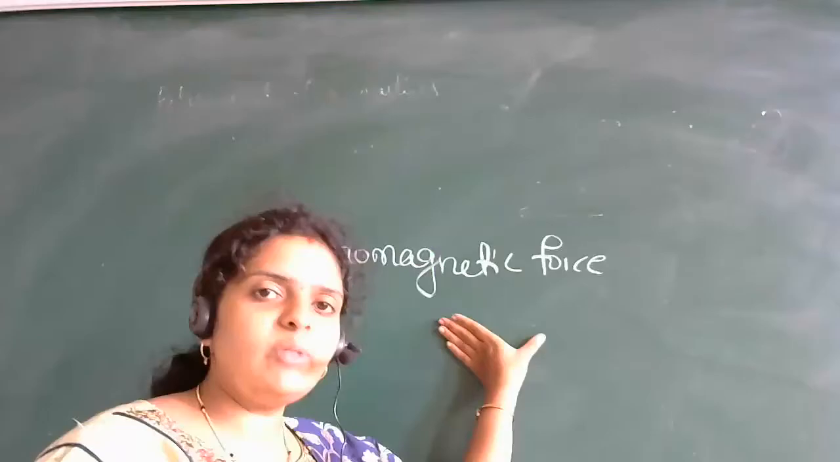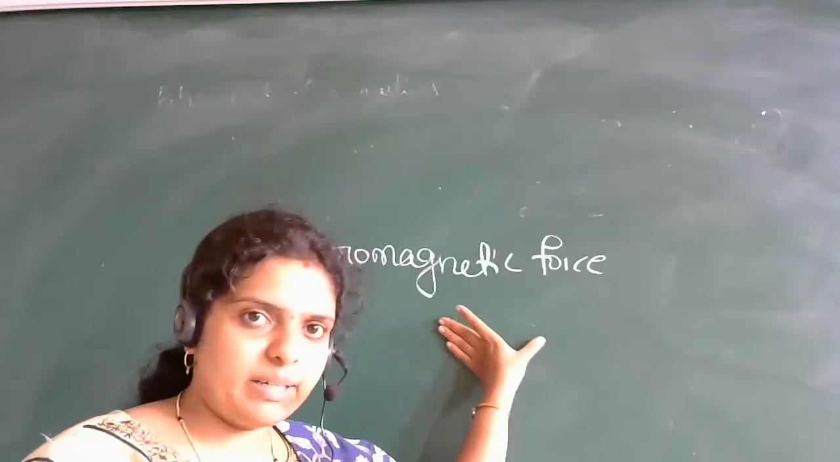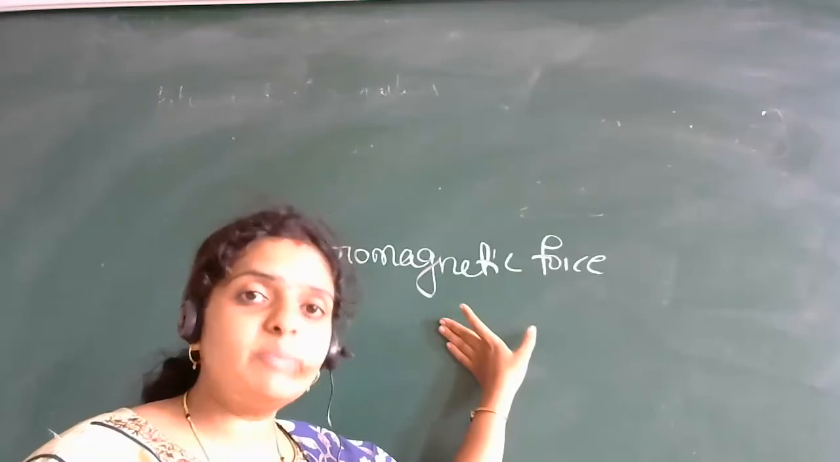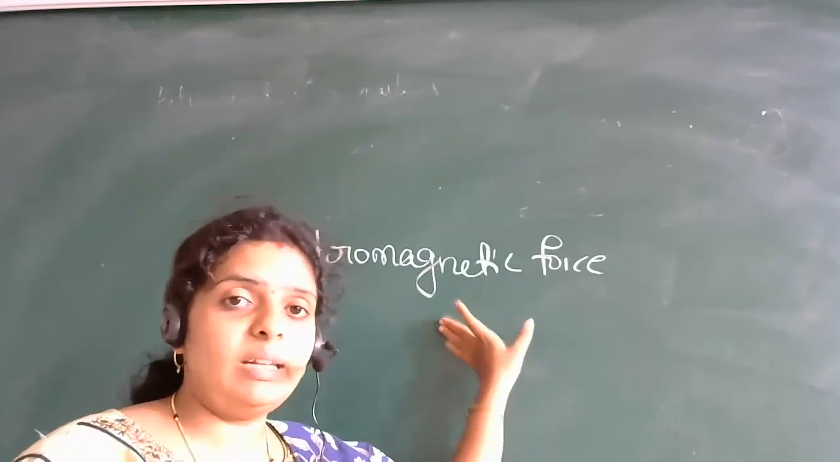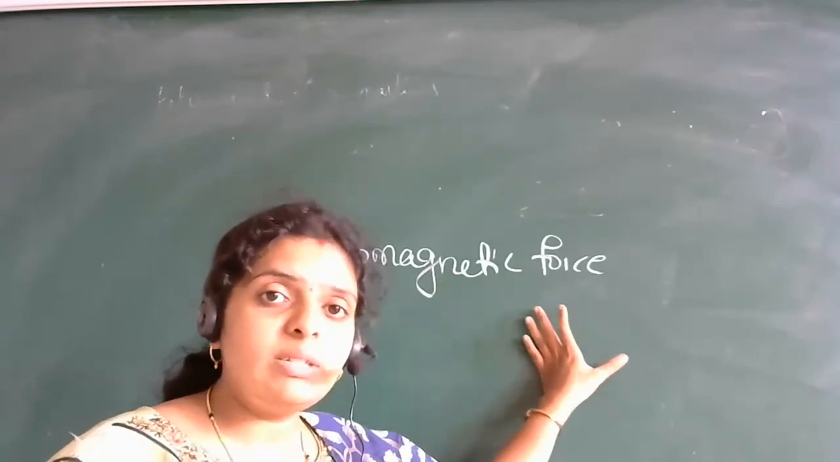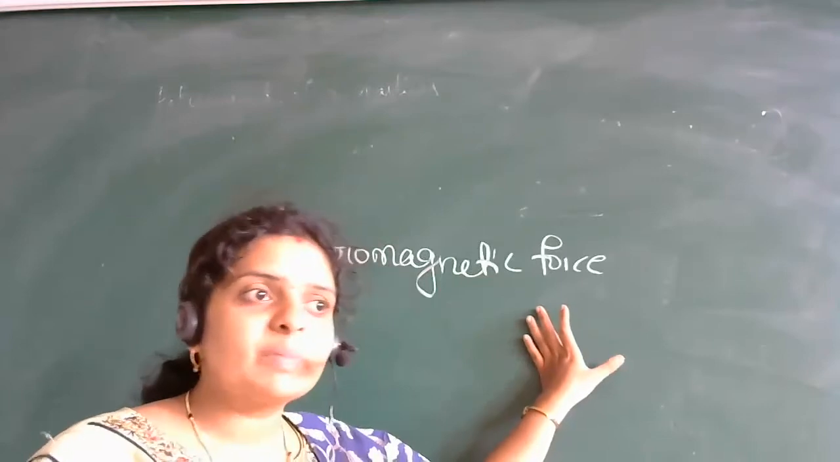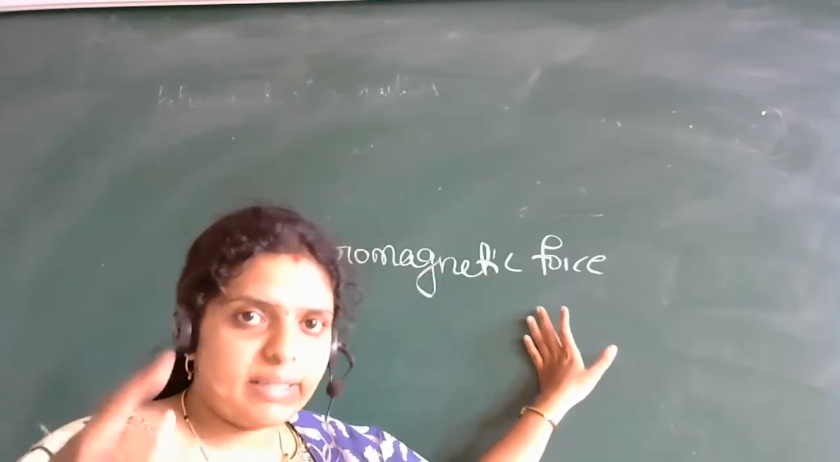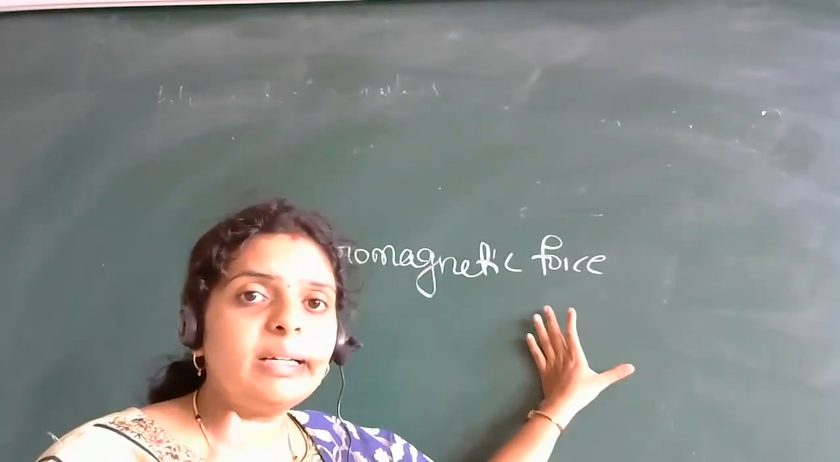So next we have electromagnetic force. Already we have discussed what we mean by electromagnetic force. It is the force that acts when charges are moving. When charges are moving, that time the electric current is produced. That is nothing but an electric field.